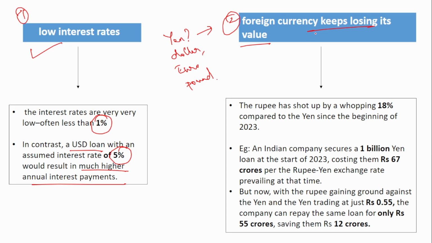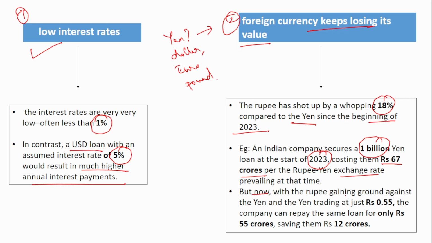And second, foreign currency keeps losing its value. The rupee has gained a whopping 18% compared to the yen since the beginning of 2023. Now, how does this benefit Indian companies or states who borrow in yen? Say an Indian company secured 1 billion yen at the start of 2023, which would have cost it 67 crores at the exchange rate of that time.